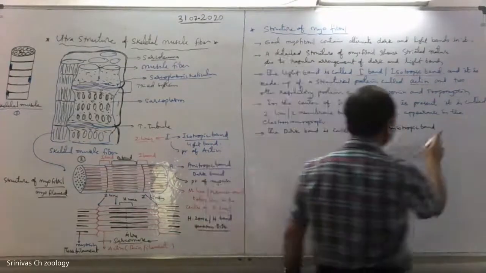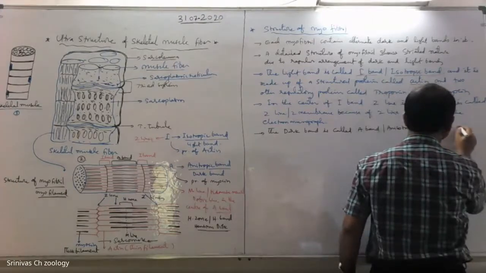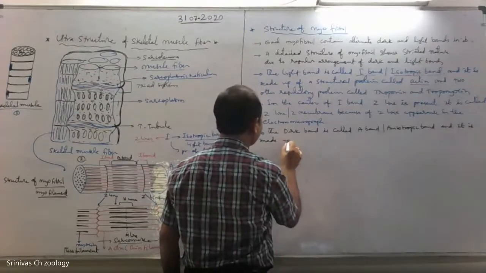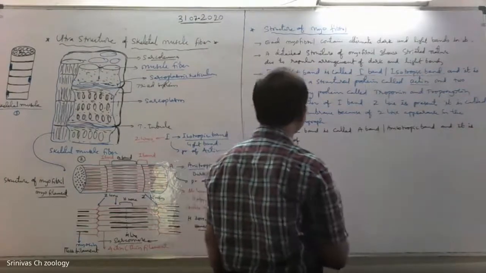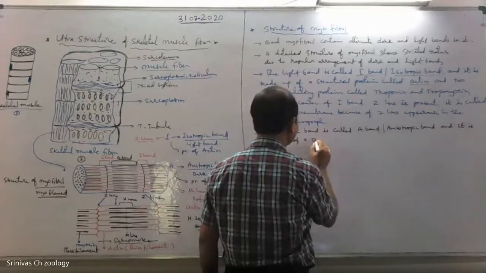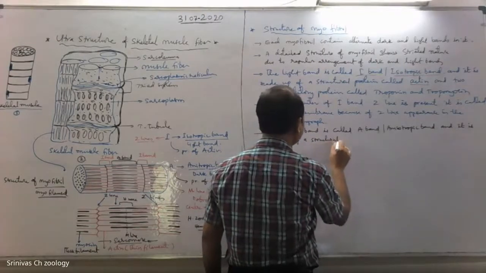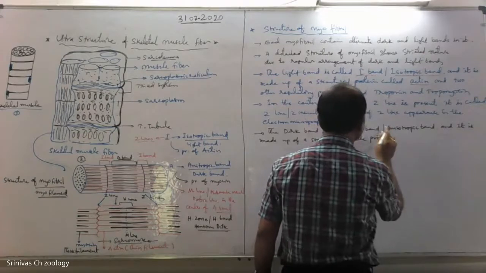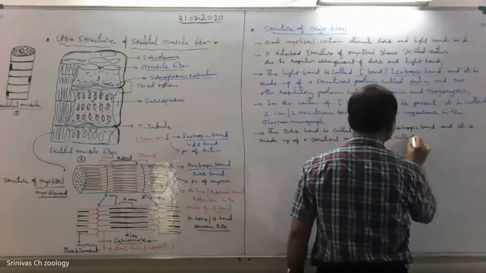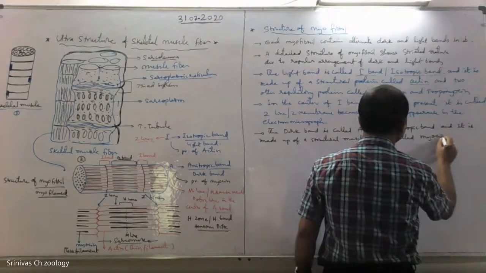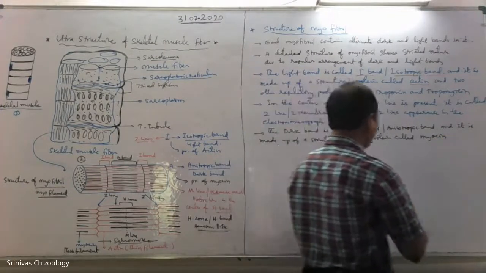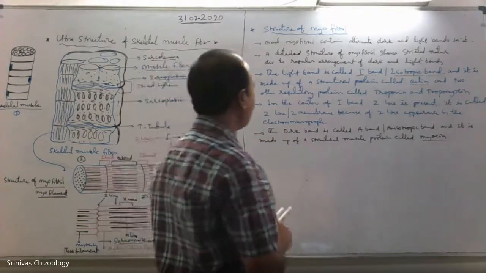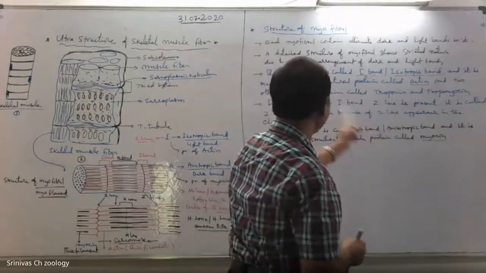And it is made of a structural muscle protein called myosin, which is a thick filament or thick myofilament. It is made up of a structural protein called myosin.